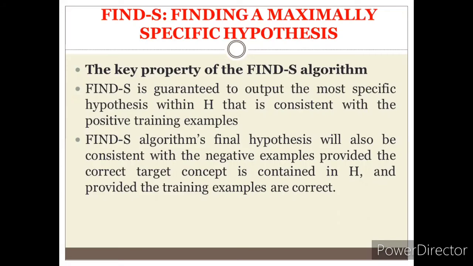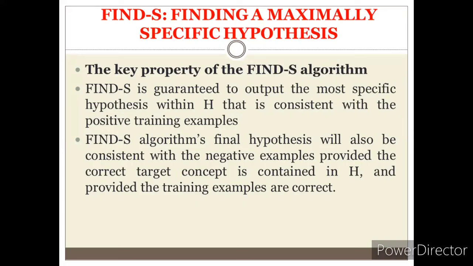Now let us see the key properties of the Find-S algorithm. Find-S algorithm is guaranteed to output the most specific hypothesis within H that is consistent with the positive training examples. As we have seen in the example, we have found the specific hypothesis for the positive examples, and then we have found the generalized form of the most specific hypothesis.